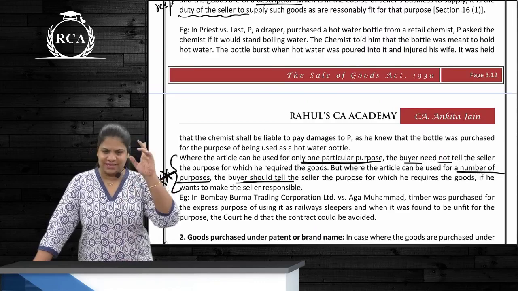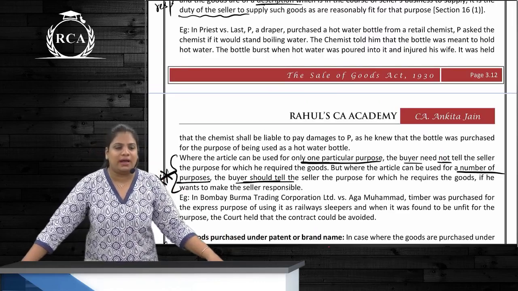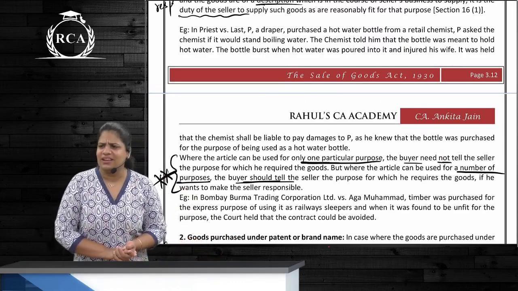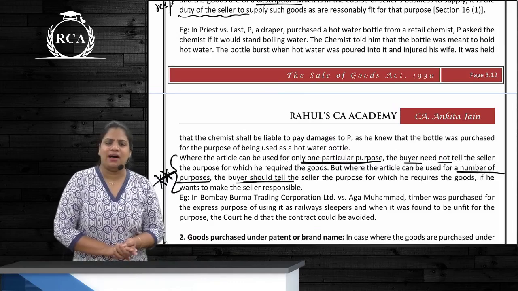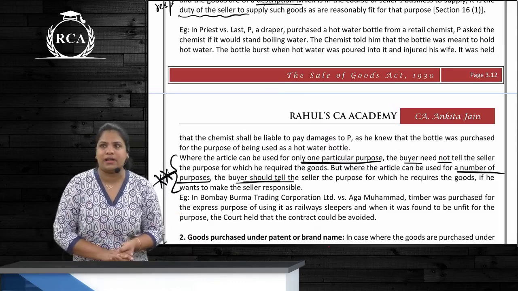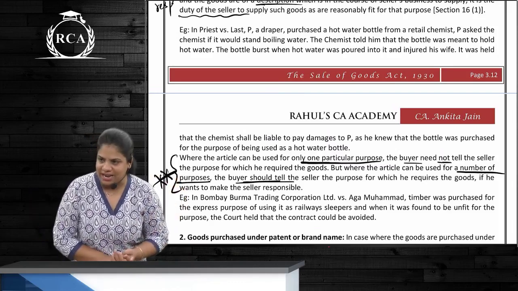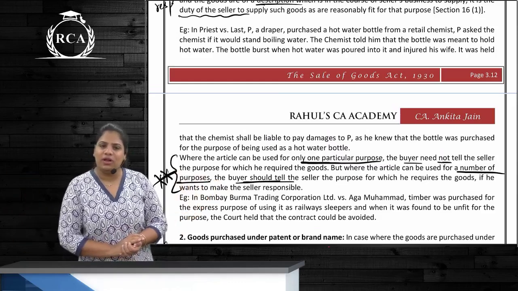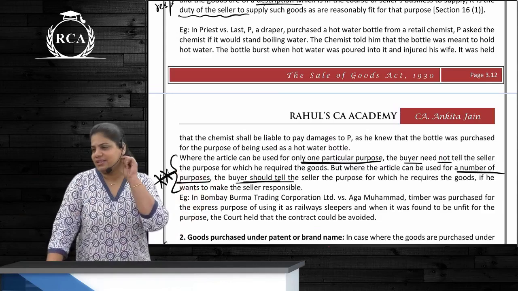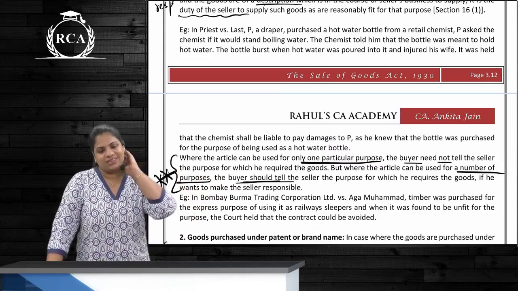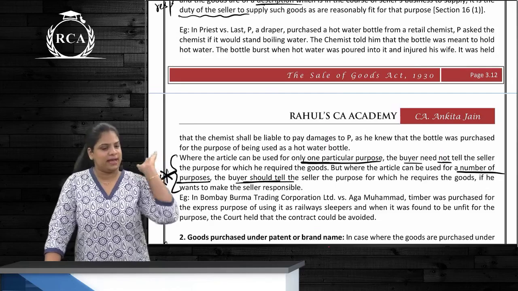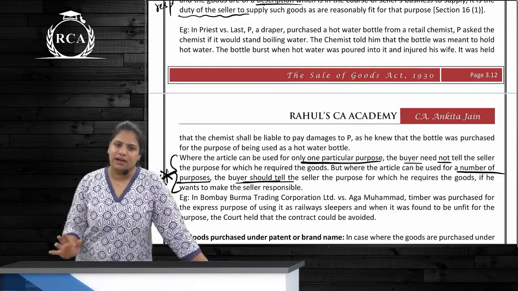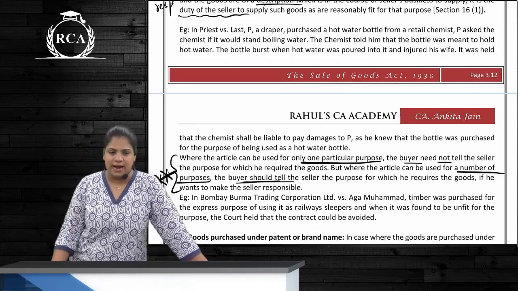We didn't discuss the example over there, but this was the cooler example. Correct. The buyer takes a nice sleek cooler. The room is not getting cool. Is the seller responsible? No. The buyer tells the seller, my room is 30 feet by 30 feet and it's a penthouse, peak summer. It should be cool in the afternoon. Now the seller suggests a desert cooler, a huge cooler. If that cooler is not cooling, can the buyer cancel the contract now? Yes, he can. So he is relying on the skill and judgment of the seller. Is this clear, everybody? Compulsorily, caveat emptor and all the exceptions have to be learnt by heart. Is this clear? Okay.